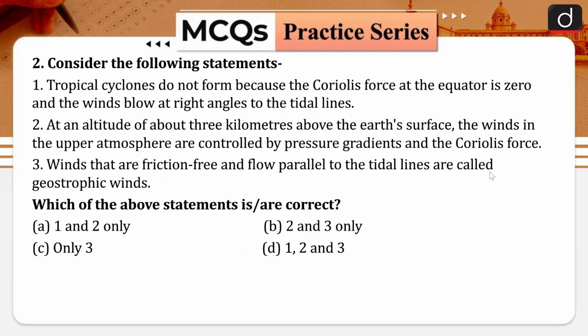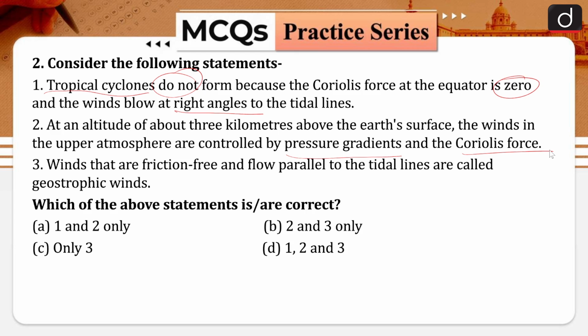Next question. Consider the following statements. There are three statements given. First, tropical cyclones do not form at the equator because the Coriolis force at the equator is 0 and the winds blow at right angle to the isobars. Second, at an altitude of about 3 kilometers above the Earth's surface, the winds in the upper atmosphere are controlled by pressure gradients and the Coriolis force.